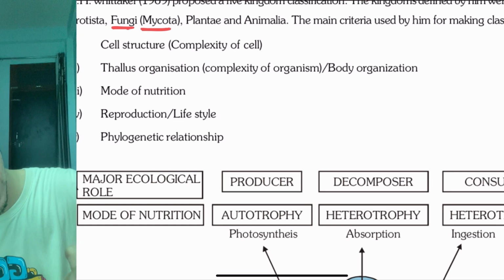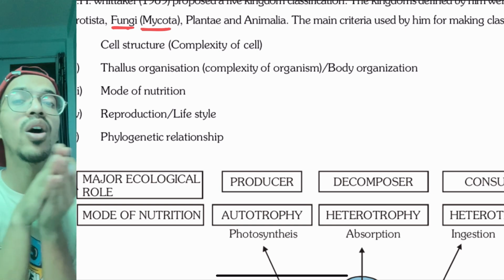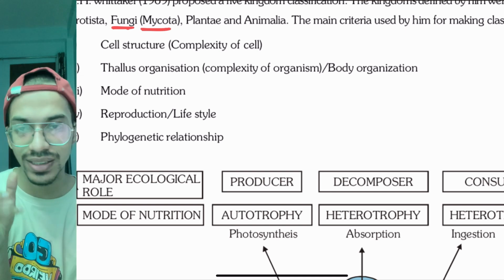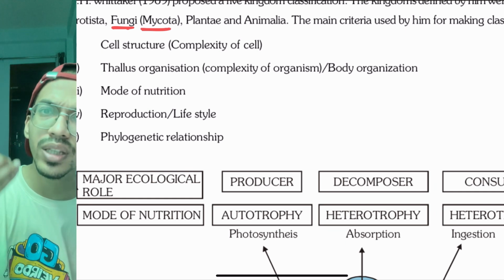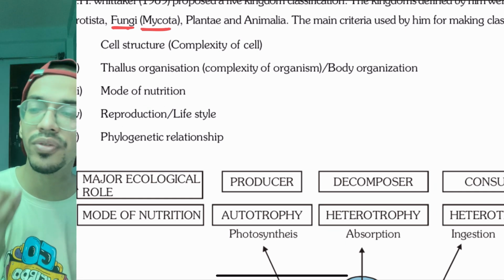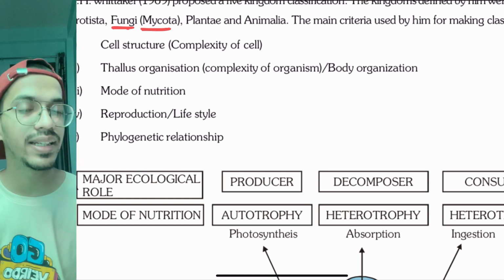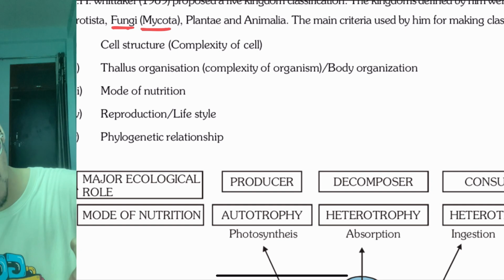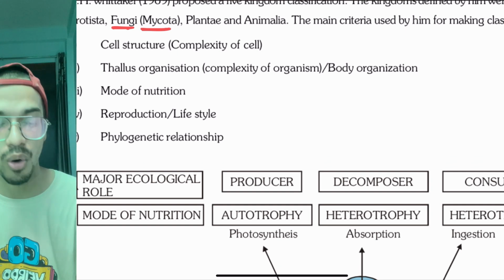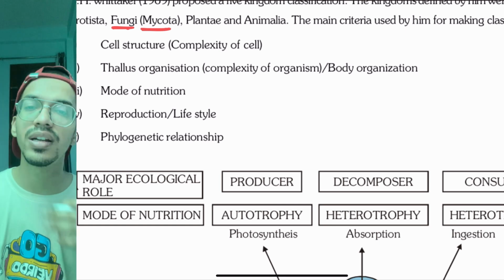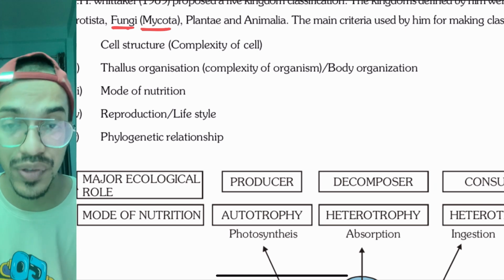Then there is thallus organization, meaning how complex the body is, whether it is unicellular or multicellular. All of those things have been taken into account. Then comes the mode of nutrition, how they make their own food, whether they are dependent on others, or on dead decaying organisms. All were segregated on that basis. Then what is their lifestyle or reproduction, asexual or sexual, and the phylogenetic relationship, meaning how closely they resemble each other and how differently they resemble.